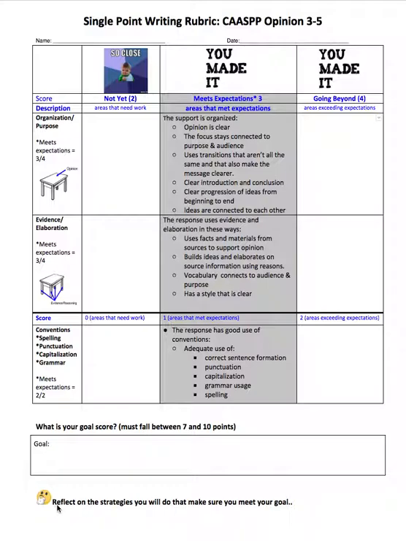And then the last thing is we really want you to reflect on what strategies you're going to use in order to meet your goal. It's not just enough to set a goal for yourselves. You need to think about what is the path, what are the ways that you're going to meet your goal, whether it be creating your own graphic organizer, whether it be using Post-its to stay organized, whether it be talking to your teacher or your peers and showing them your goal and having them grade you early before you have to turn it in so that you can make adjustments. What are the strategies that you're going to do in order to meet your goal? Feel free to write or draw all over the back of this form in any way that's useful.